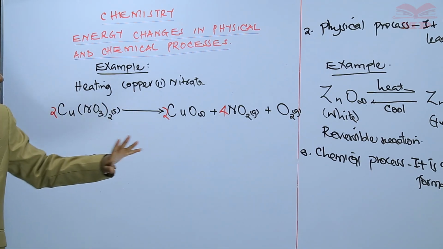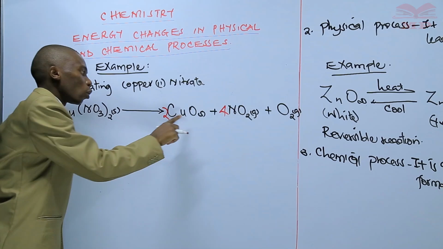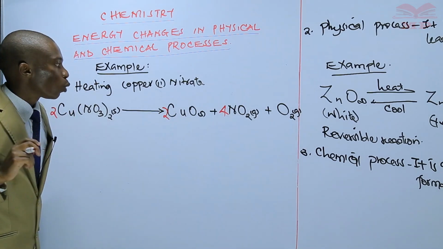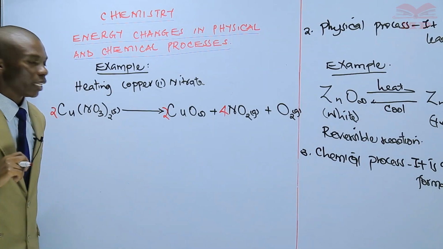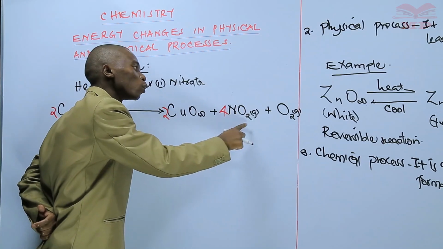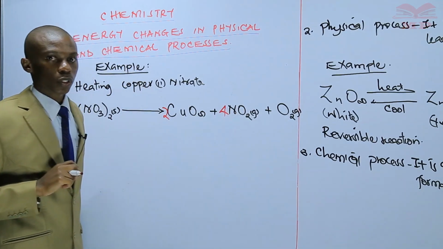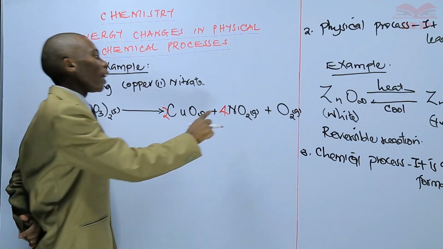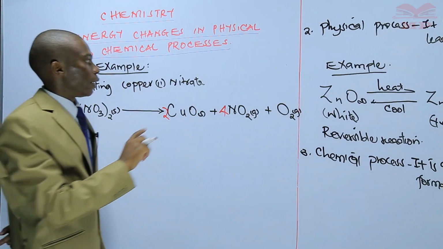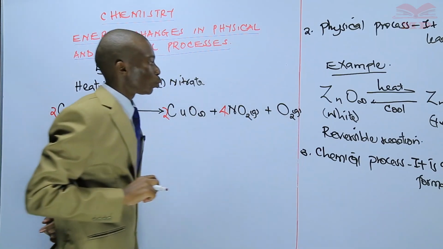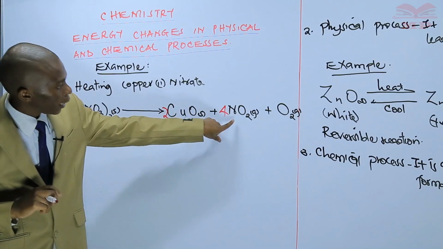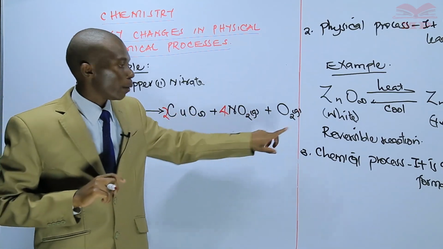Then on the product side, we have oxygen, 2 times 1, making 2 atoms of oxygen element. So those are 2. Then here we have 2 atoms multiplied by 4, you get 8. So 8 plus 2, those are 10. Then lastly, we have 2 oxygen atoms at the end. So 2 plus 8 plus 2 makes them 12.